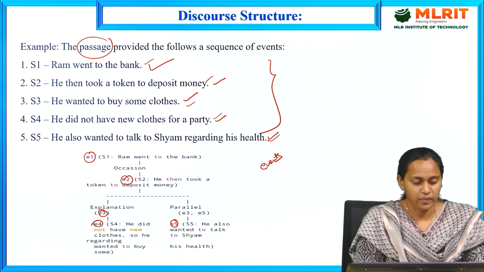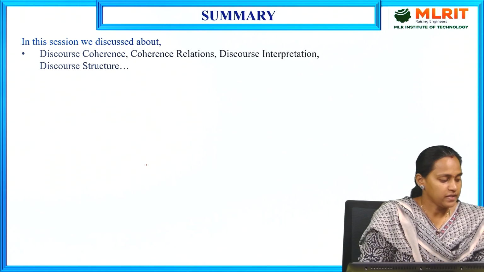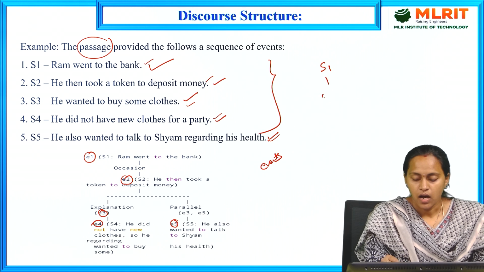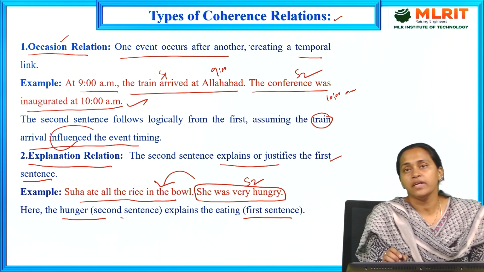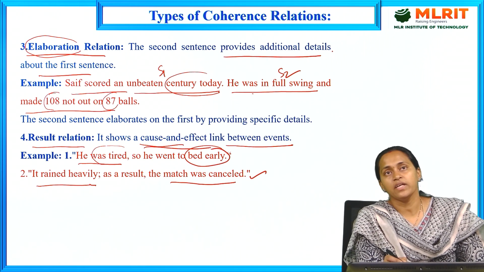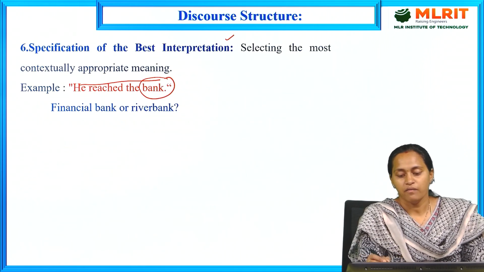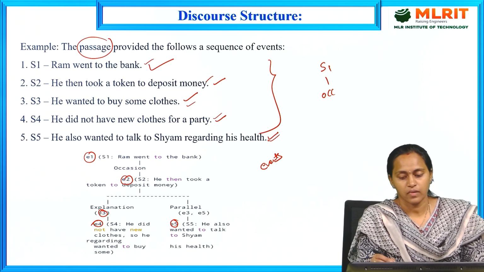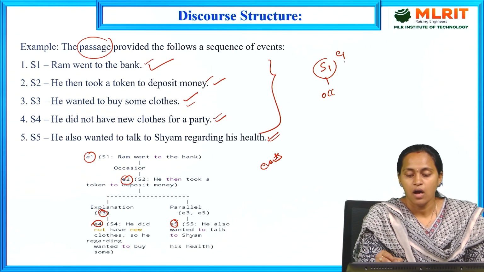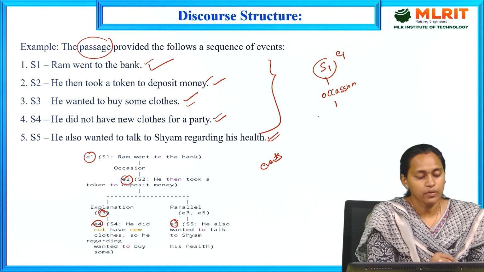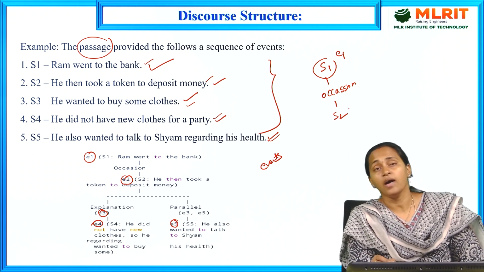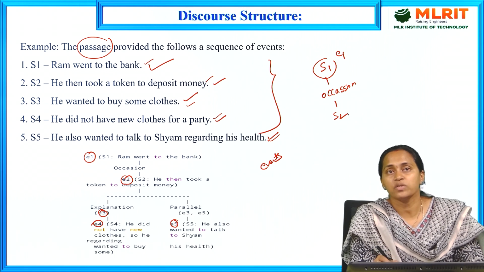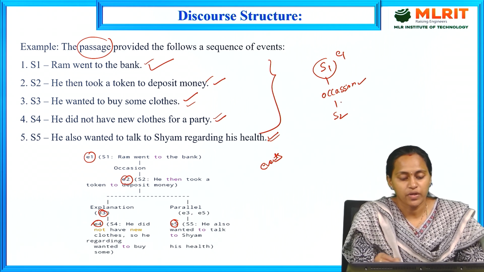Coming to the structure format, this is sentence 1, S1, occasion. What is the meaning of occasion here? Occasion means one event after another. After sentence 1, event 1, comes sentence 2: he then took a token to deposit money. After Ram went to the bank, the next step is to deposit the money. That is the occasion.